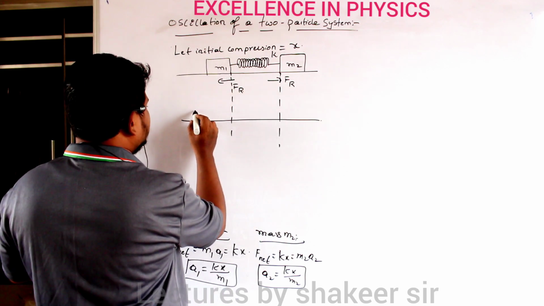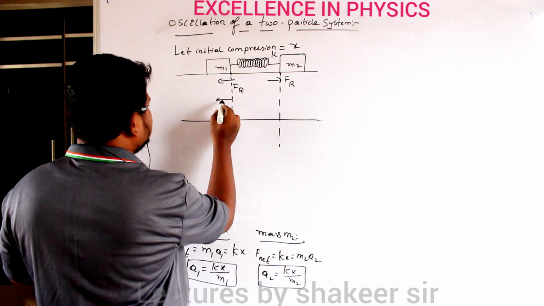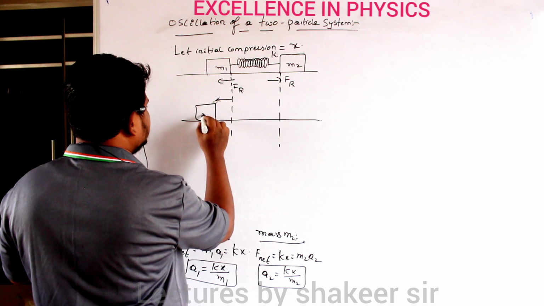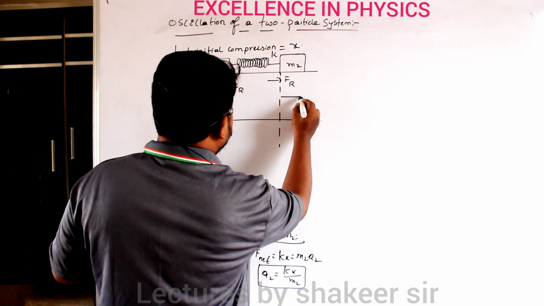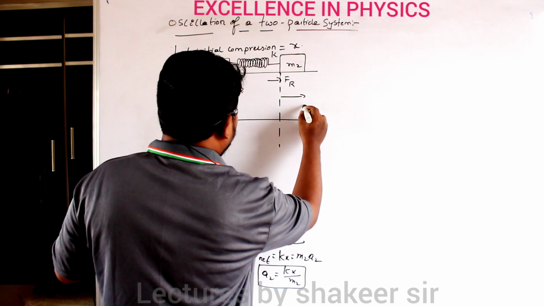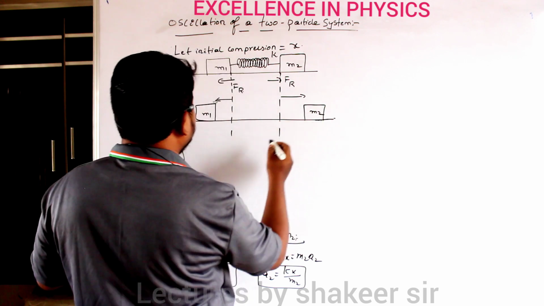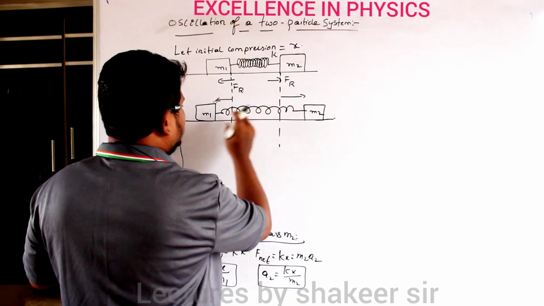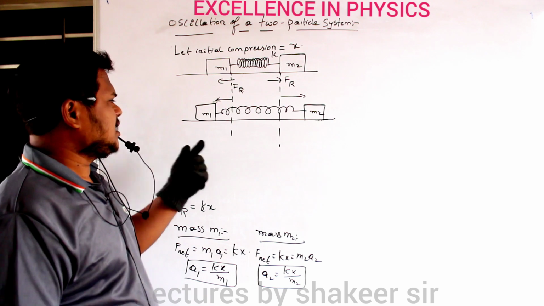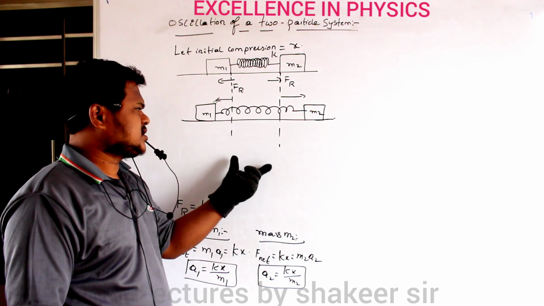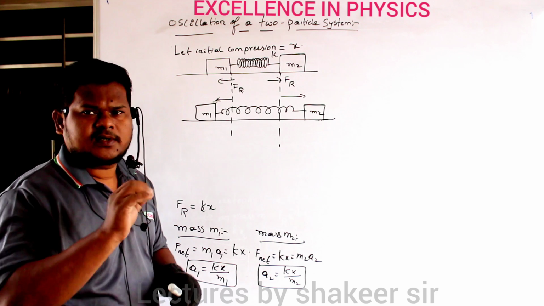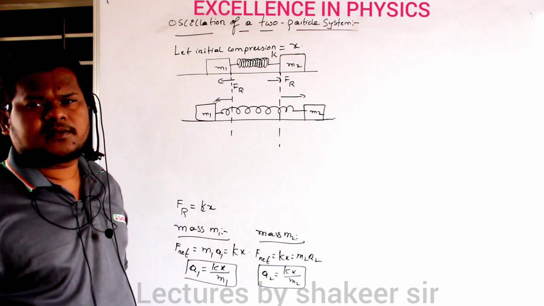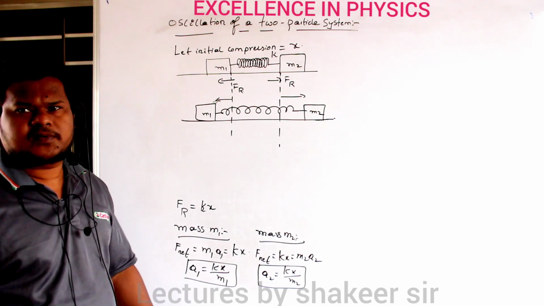Now the first mass, let us consider, has traveled some distance up to here. This is the position of first mass, m1. Similarly, let us consider the second body has traveled up to here, and let this mass be m2. This is how the spring is now connected. In this condition, the spring is in relaxed position, and in relaxed position the restoring forces experienced are 0. Now the question is, will they stop here or will they continue to move? Think about this one.